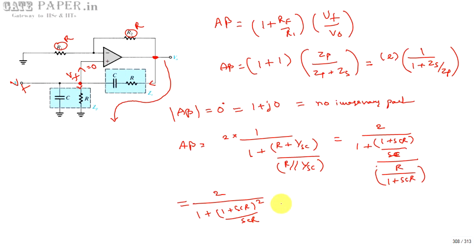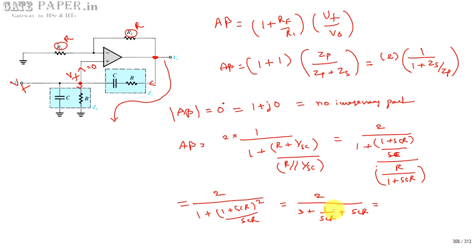You can do this analysis by expanding using the (a plus b) whole square formula and then dividing by SCR. You are going to get this expression as 2 by 3 plus 1 by SCR plus SCR. This is what you finally get.